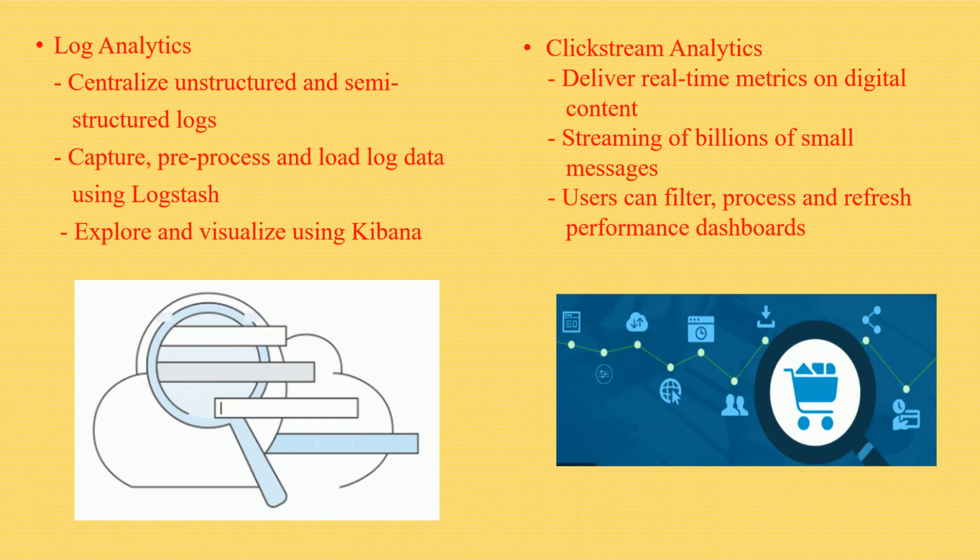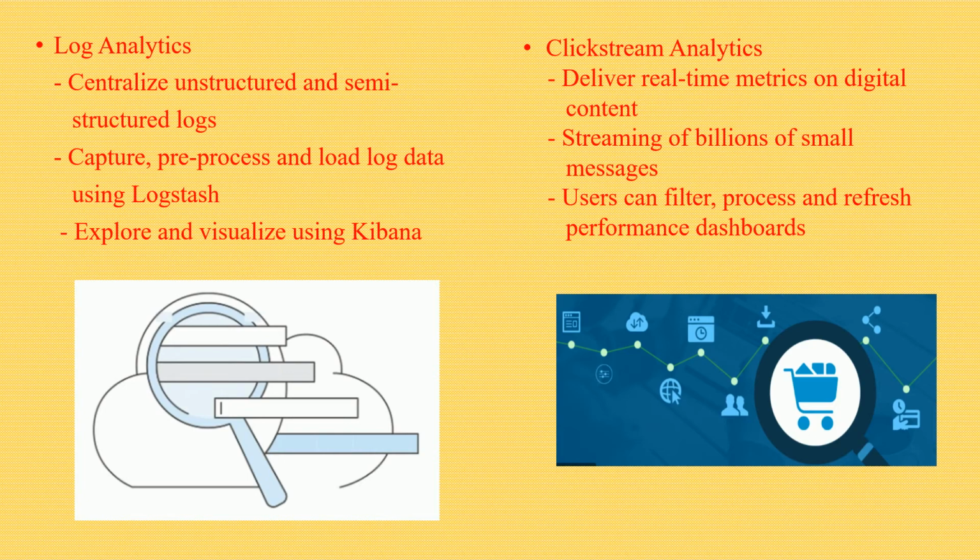Deliver real-time metrics on digital content and enable authors and marketers to connect with their customers in the most effective way. Stream billions of small messages that are compressed, batched, and delivered to Amazon Elasticsearch service. Once the data is loaded to Amazon Elasticsearch service, the users can aggregate, filter, and process the data and refresh content performance dashboards in near real time.